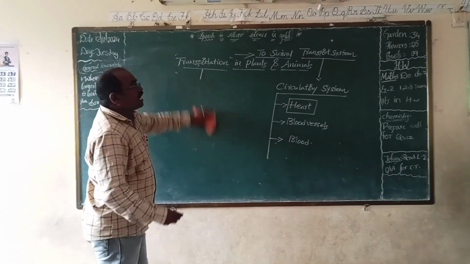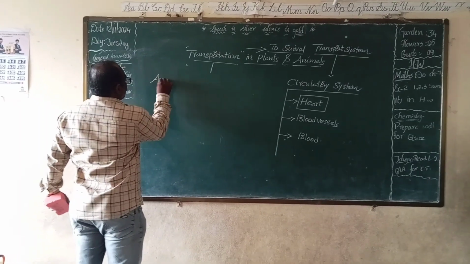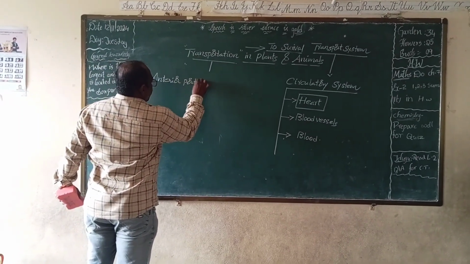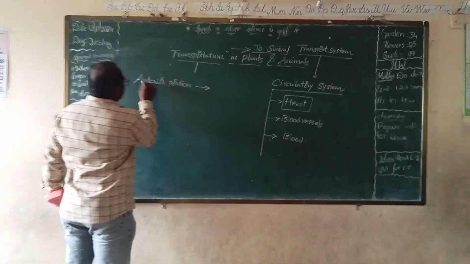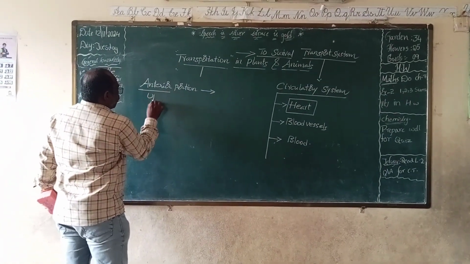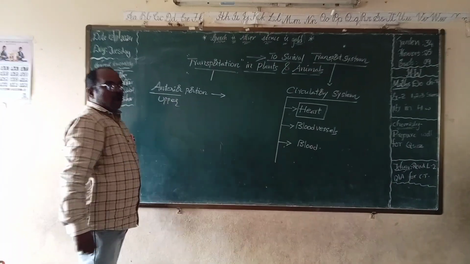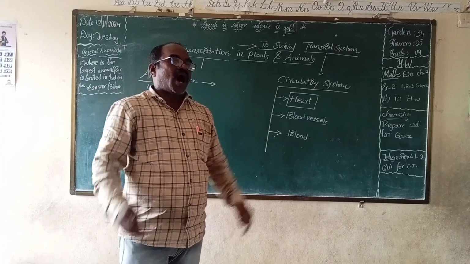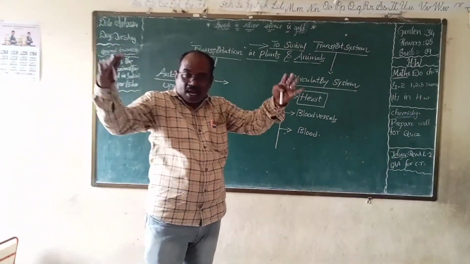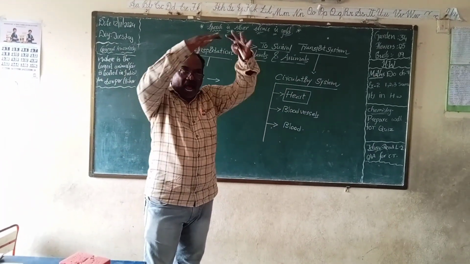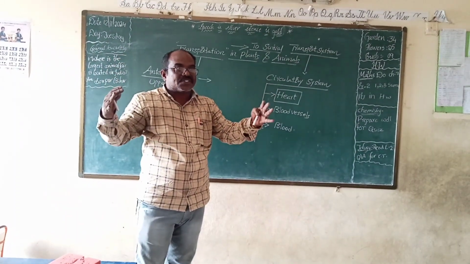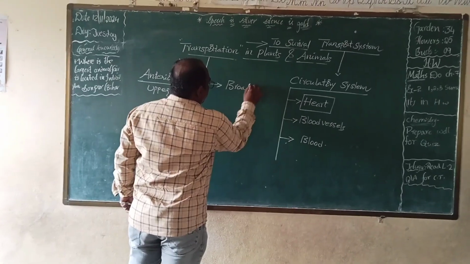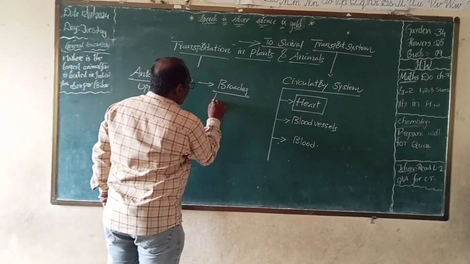The anterior portion. Anterior means upper. The anterior portion of the heart, anterior means upper portion. We can observe the heart's upper portion. How does it look? The anterior portion of the heart is broader. Broader means wider.